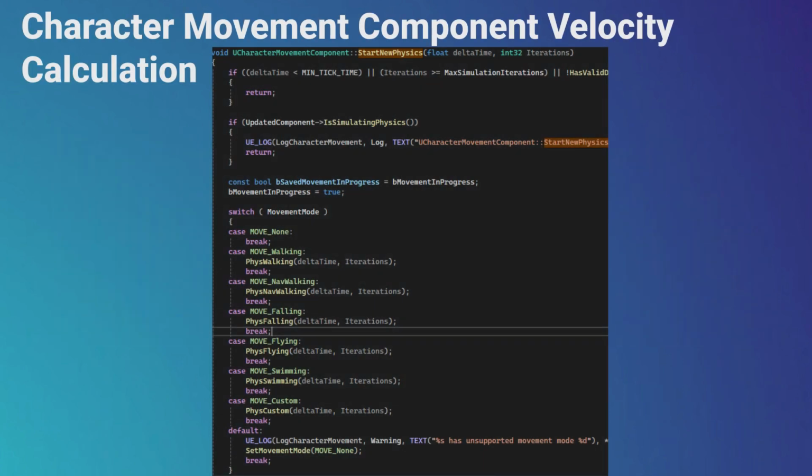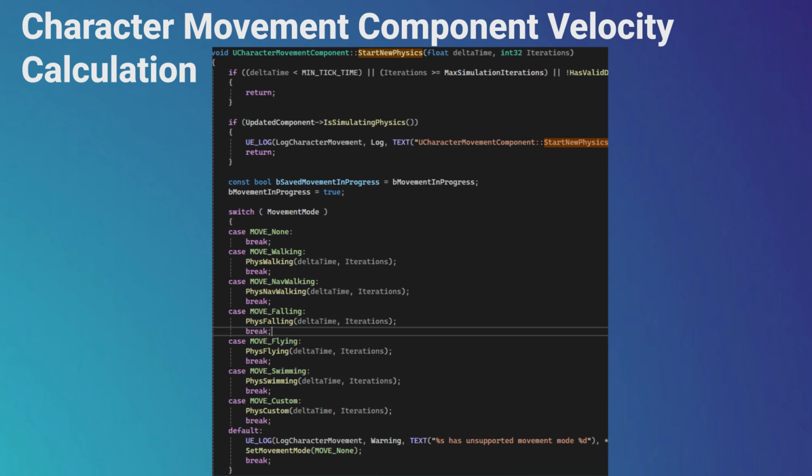Now, let's talk about differences in velocity calculations. In the character movement component, it is done in the perform movement method. As we discussed at the beginning, we do not take into account all logic connected to calculating velocity and location from animation root motion or any other source, only direct input. And knowing it, we will go straight to a method called start new physics. Inside of it, we will find a check for the current movement mode, and the component invokes a function that does all computations connected to velocity and location of a character regarding this mode.